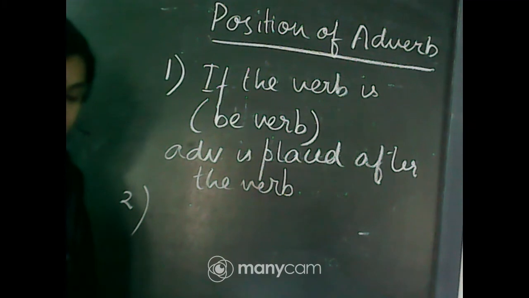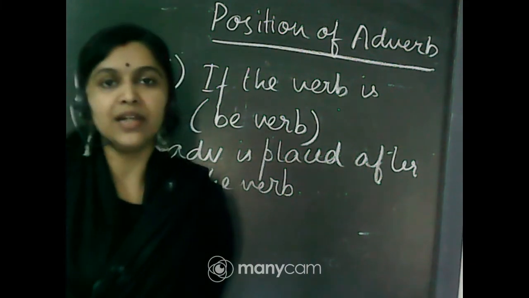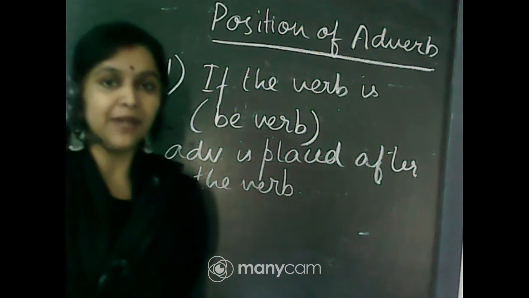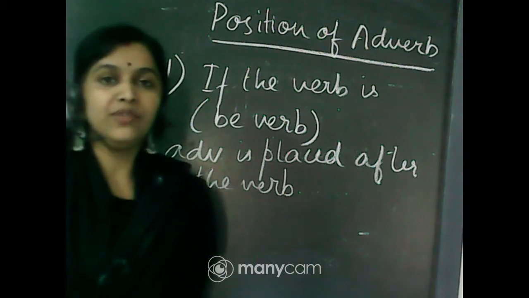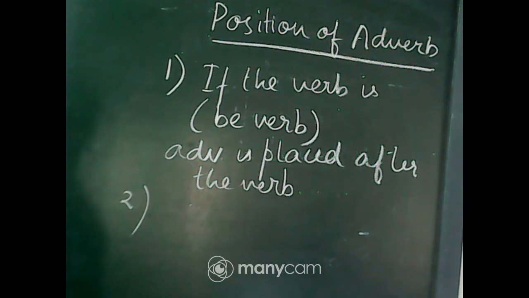Okay, no auxiliaries. Now, if the verb consists of more than one word, like has praised, that is perfect tense. It has a has verb as well as the main verb, then it will be placed in between the two. So she has usually praised you. Okay, so it will come in the middle of the two verbs. Next is for cases when have to or used to are used in a sentence, they are usually placed before them. So she often has to go out. He always used to praise me.